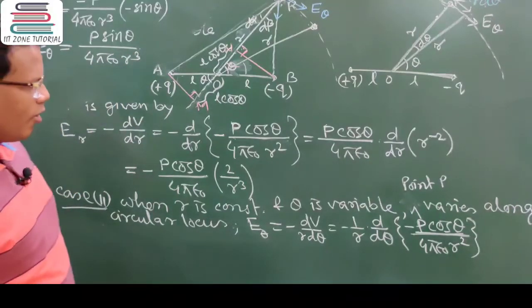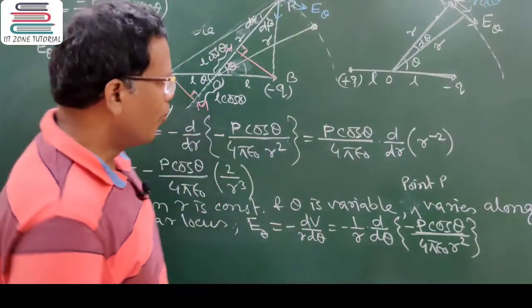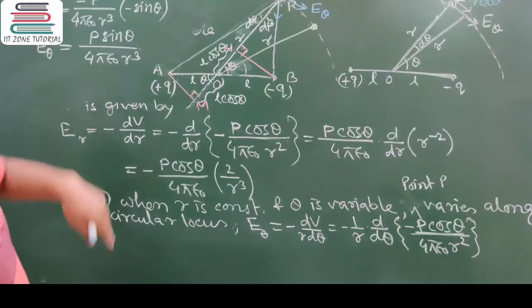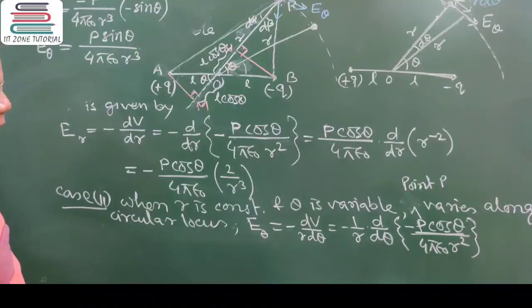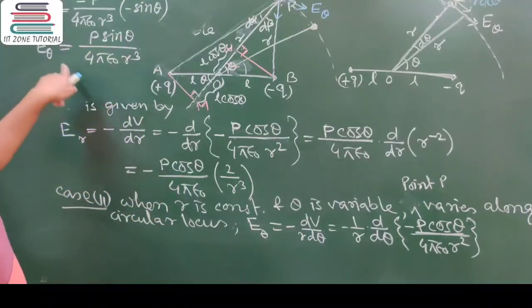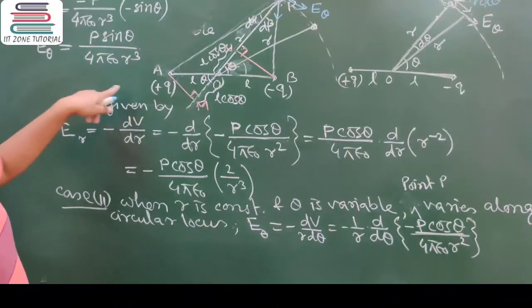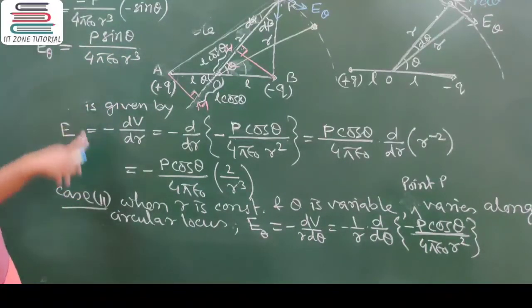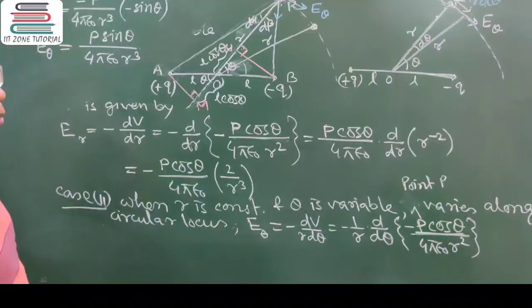So we have got electric field both along the radial line with respect to the circular circumference about the center of the dipole, which was this, and along the tangential line with respect to the circular circumference, this. Clear?